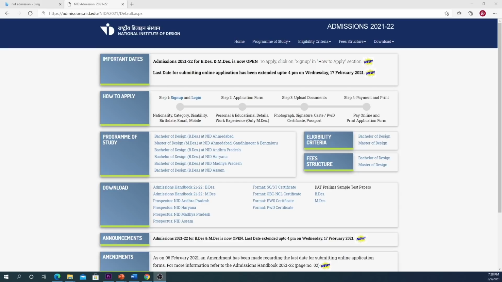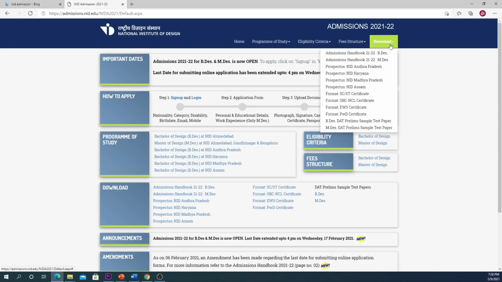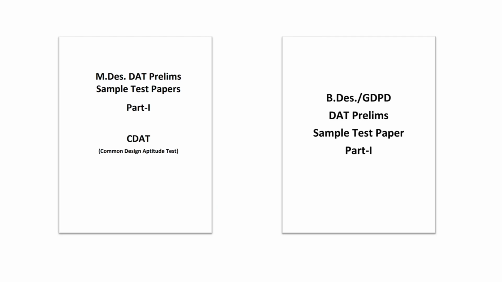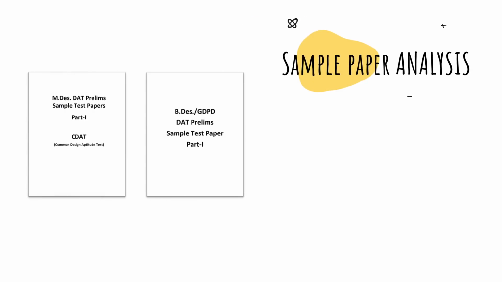Well, I think we should first take a look at the sample papers uploaded by NID, which is apparently the question paper of NID 2020 exam. And through that we can conclude a few things. First, the format of the question paper, and second, the content or types of questions asked.